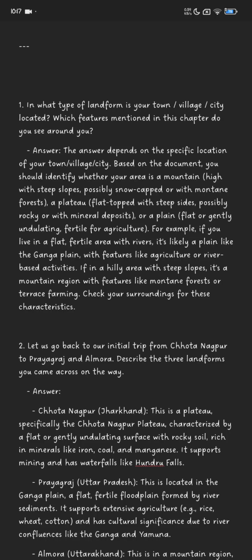Landforms and life. NCERT solutions. In what type of landform is your town or valley or city located? Which features mentioned in this chapter do you see around you?